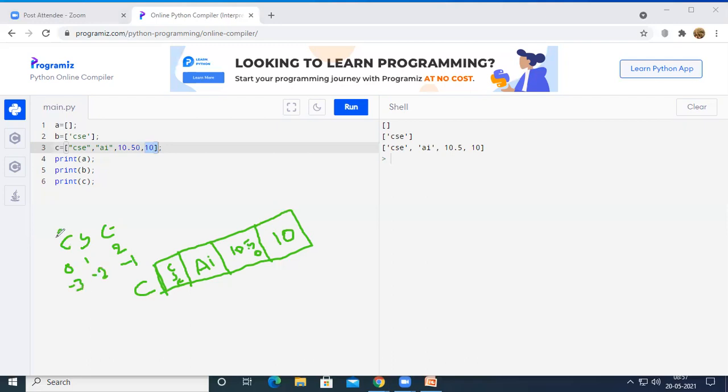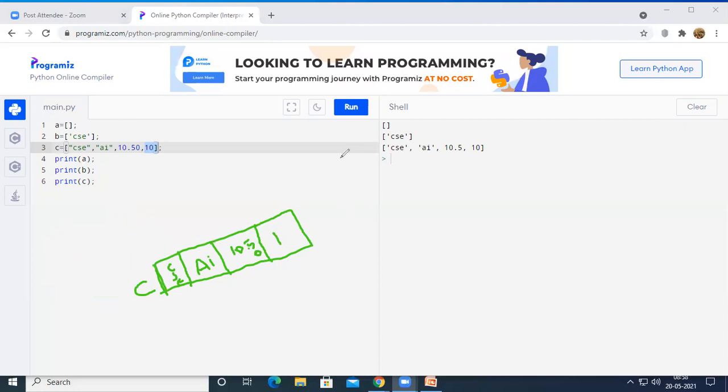So if we want to access C, we can access it either by 0 index or -3 index. If you want to access S, we can access it with +1 and -2 indices. And if you want to access E, we can access it by +2 and -1. Similar to this one in case of list also.